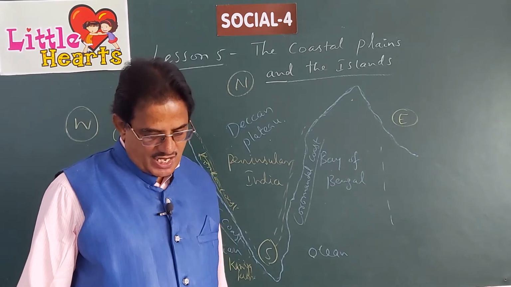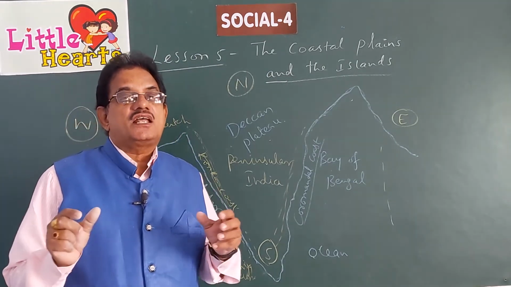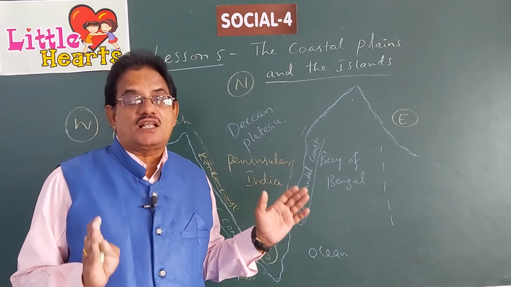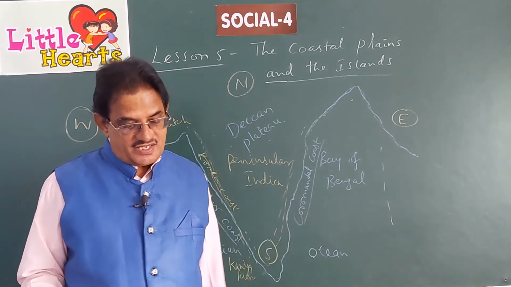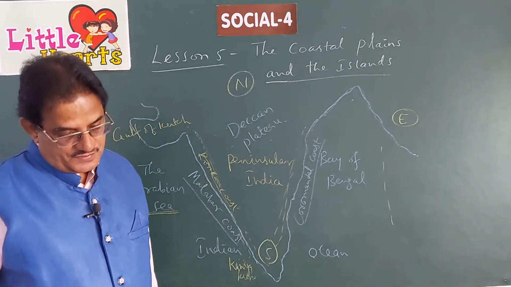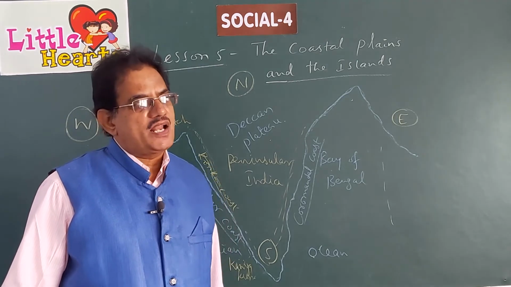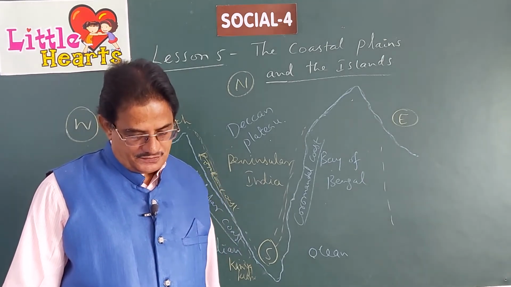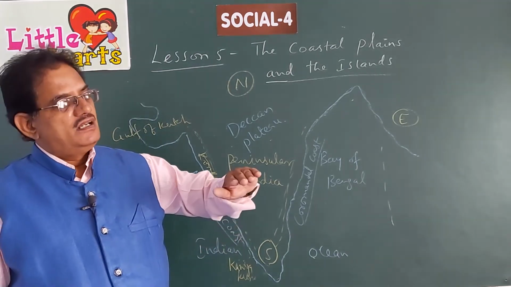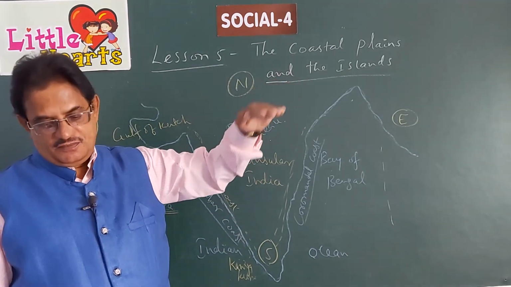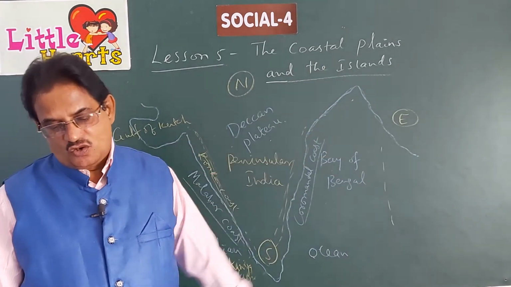The Andaman and the Nicobar Islands are a group of 300 small islands. See, there are 300 small islands in these Andaman and Nicobar Islands. Port Blair is the capital of the Andaman and Nicobar Islands. What is the capital city of Andaman and Nicobar Islands, children? Port Blair. The surface of land here is hilly, and on all the four sides there is water only.